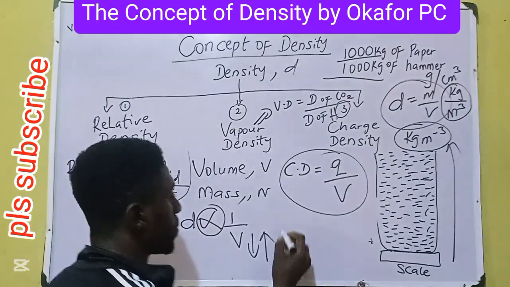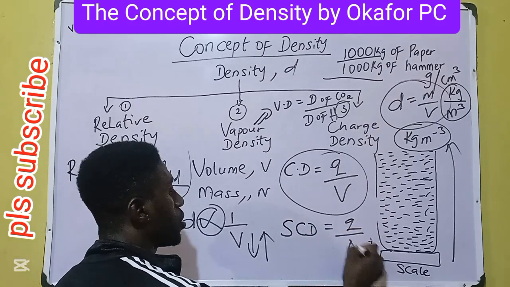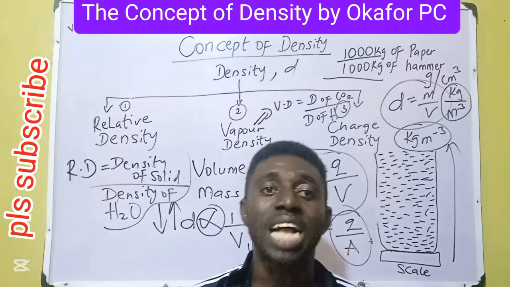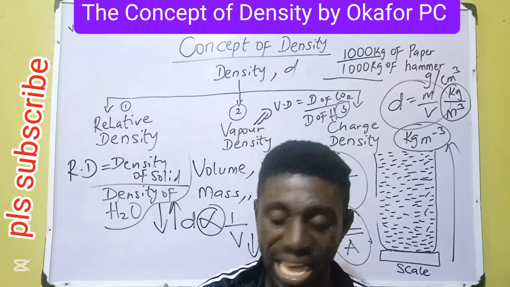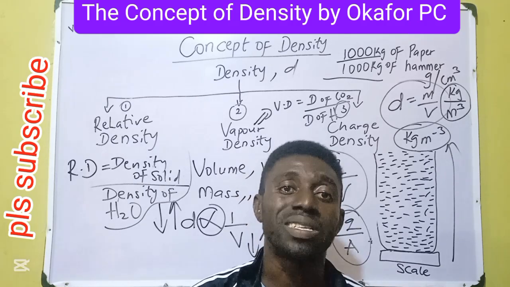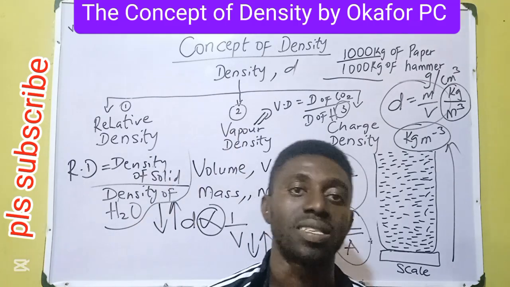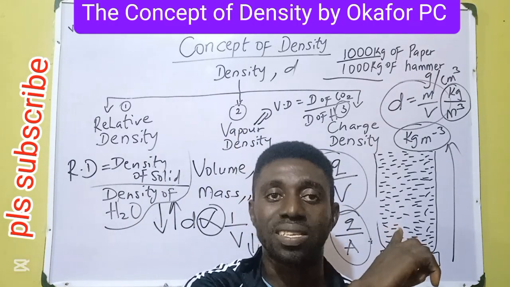So when we use the concept surface charge density, it becomes charge over area. When it's charge over volume, we call it charge density. When it's charge over area, we call it surface charge density. And you can also derive the units for your charge density.